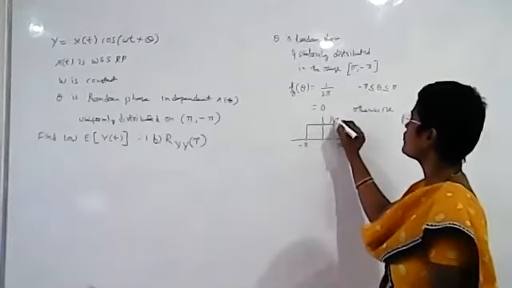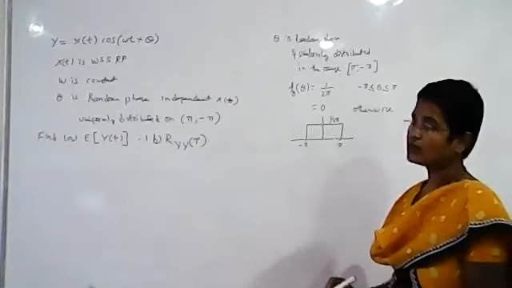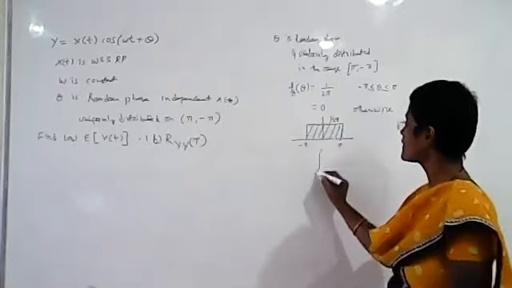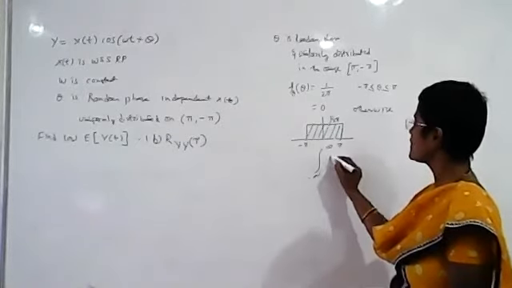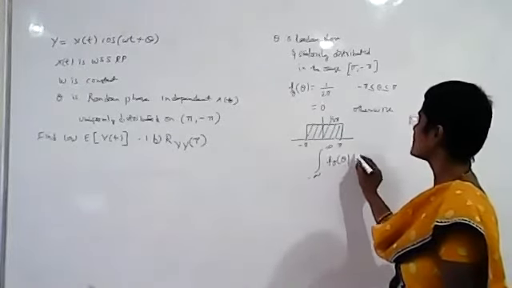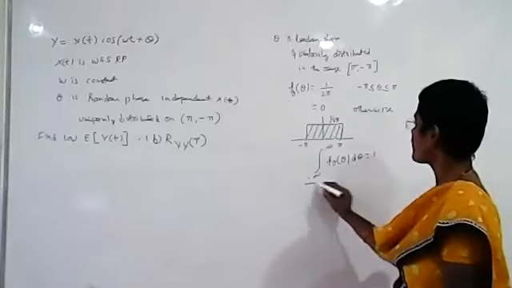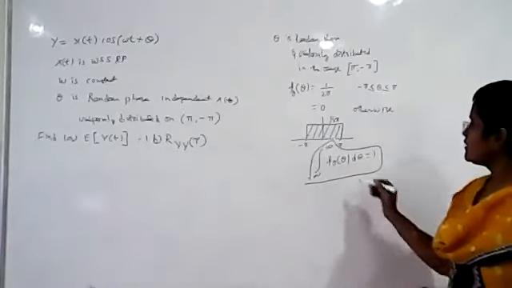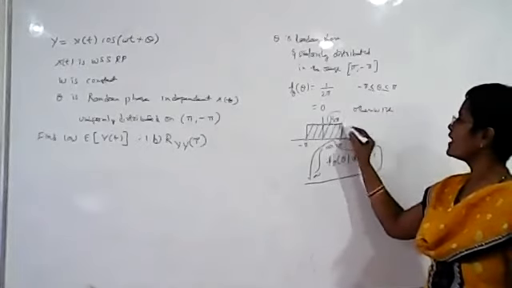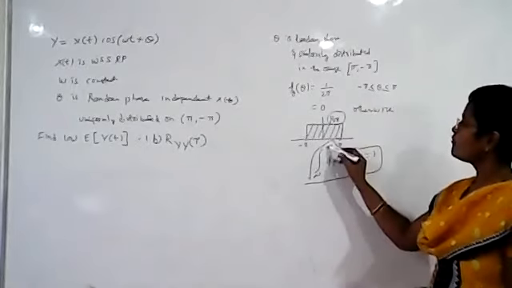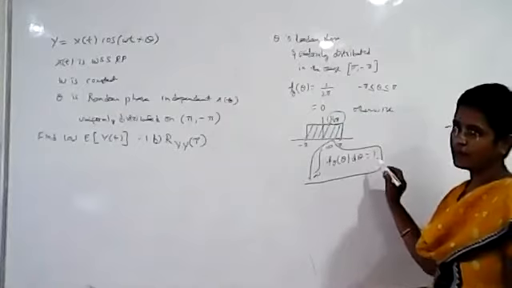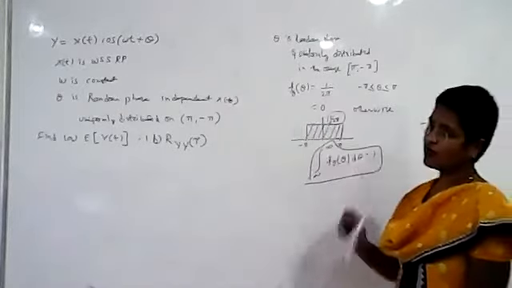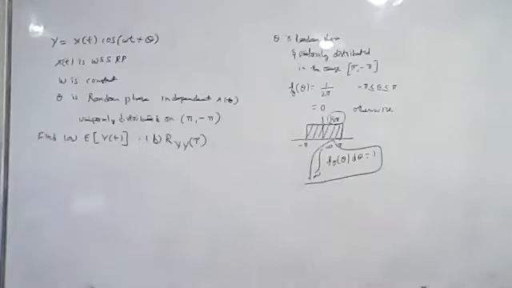It is 1 by 2 pi. You know that the area under the probability density function will always be 1. The integral from minus infinity to plus infinity of f theta of theta d theta should always be equal to 1. It is the property of a probability density function. That is why the height value will be 1 by 2 pi; then only the area will be equal to 1. So f theta of theta is equal to 1 by 2 pi.